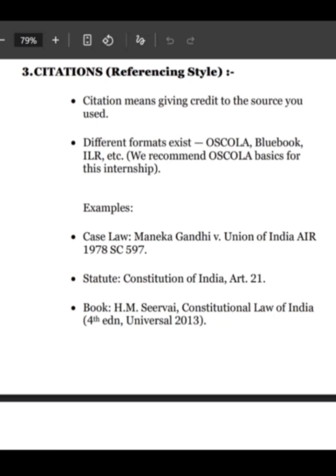Now statute, how will you mention your statutes in OSCOLA? For example, if I'm mentioning Article 21 of the Constitution, then I will write the name of the statute, that is Constitution of India, then Article 21. If I'm mentioning any of the books, for example, H.M. Seervai, the name of the author, then Constitutional Law of India, the name of the book, then its edition and its publication and the year of publication.